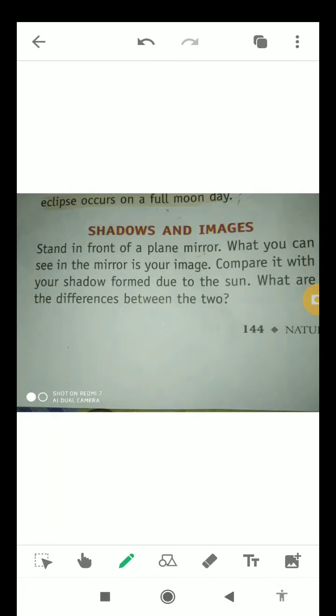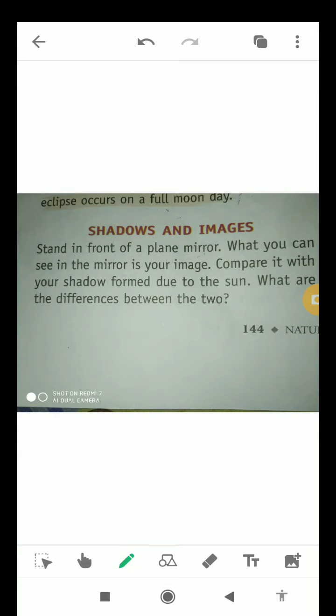Today in video number 32, I will tell you about shadows and images, and apart from this I will also tell you about reflections. Okay students, so first of all we will start with shadows and images.